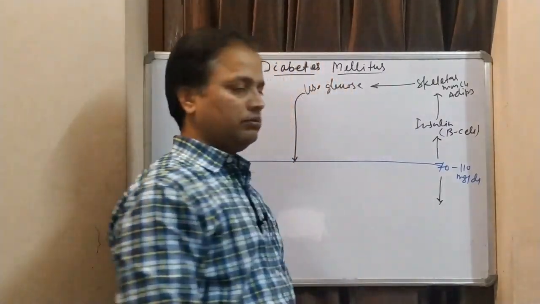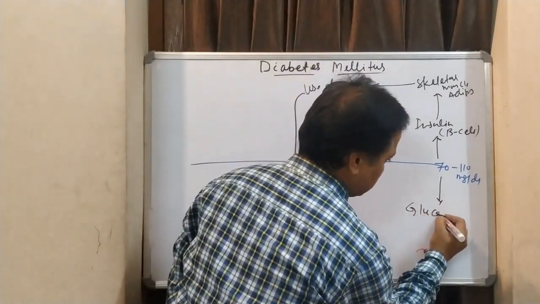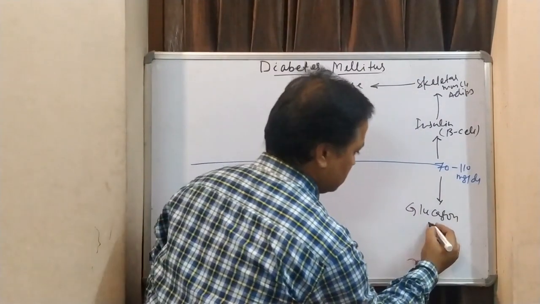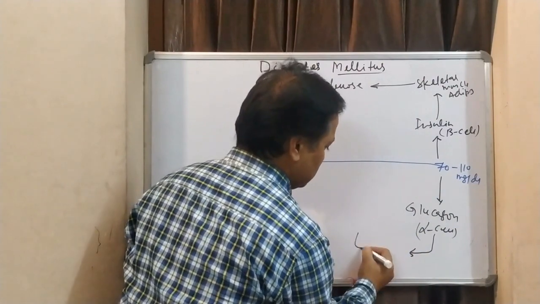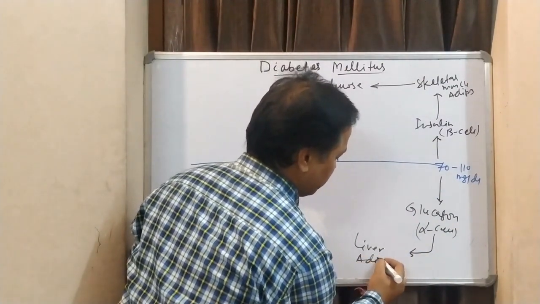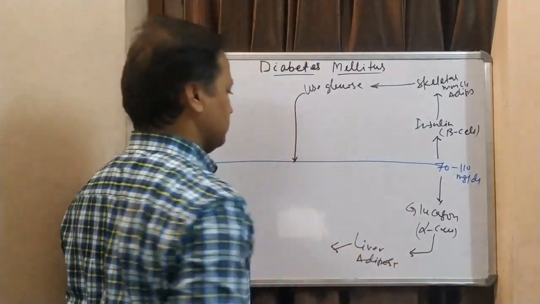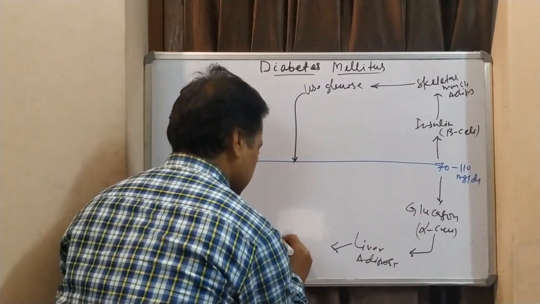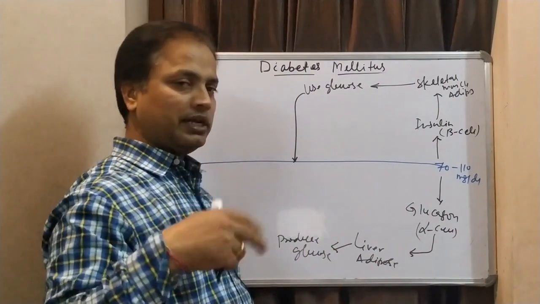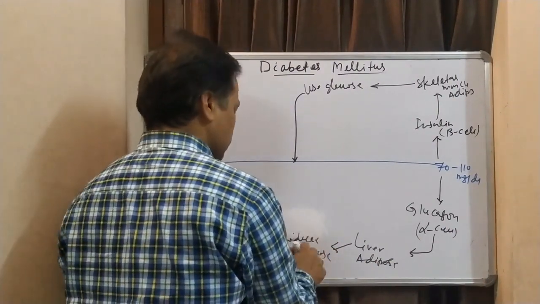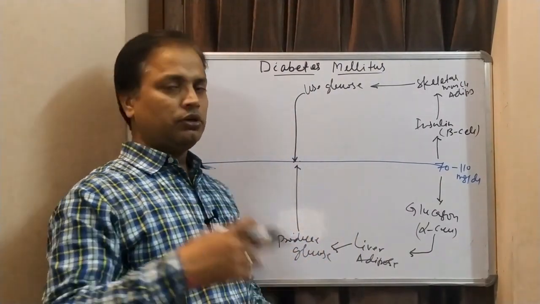Another condition is going down, which means we become hypoglycemic. In that condition, glucagon is released by alpha cells of the pancreas. These alpha cells work mainly on the liver and adipose tissue and produce glucose. Glucose production increases and utilization decreases, so the glucose level rises and comes back to the normal level. This is how glucose is maintained.